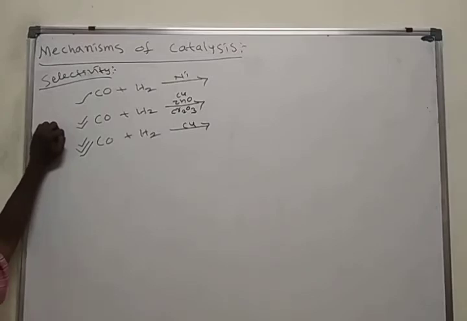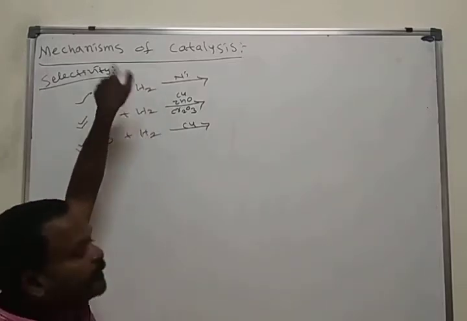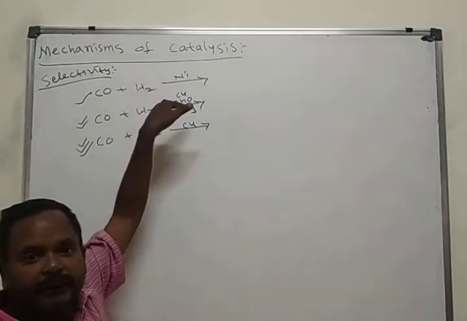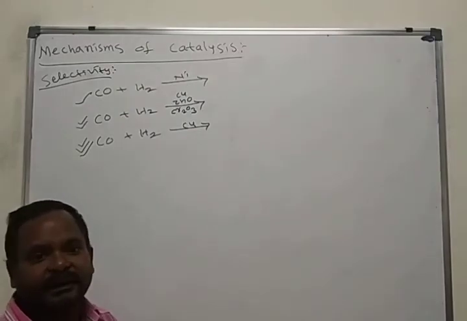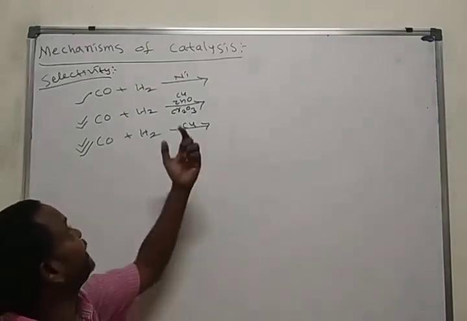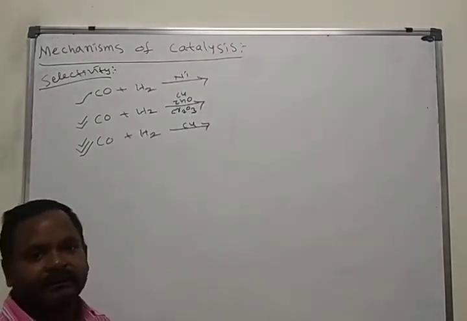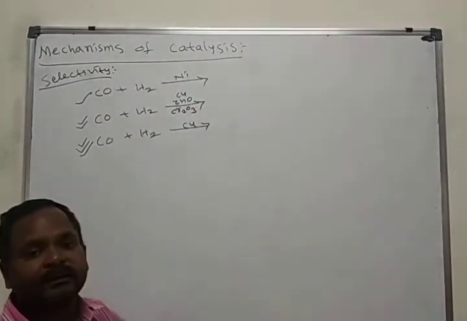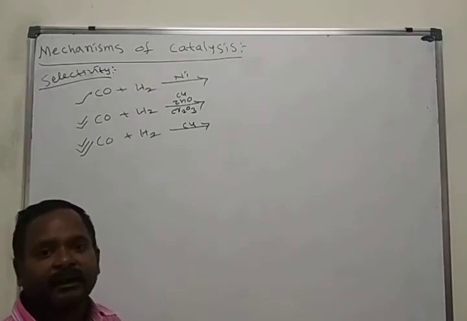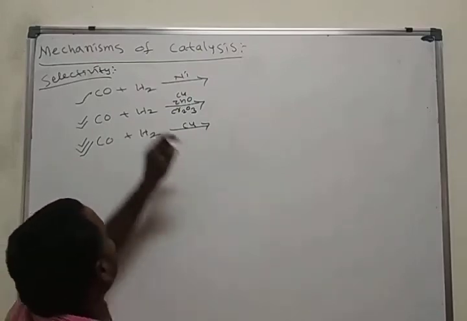Why did I put tick marks like this? These are 3 different reactions. In the first case, carbon monoxide reacts with hydrogen. All are the same reactants, but the catalyst is different. The product is also different. This we call selectivity of catalyst. This is also heterogeneous catalysis. Carbon monoxide gas, hydrogen gas are gases, and nickel, copper, zinc oxide, chromium trioxide are all solids. This is called selectivity in heterogeneous catalysis. What compound is formed?